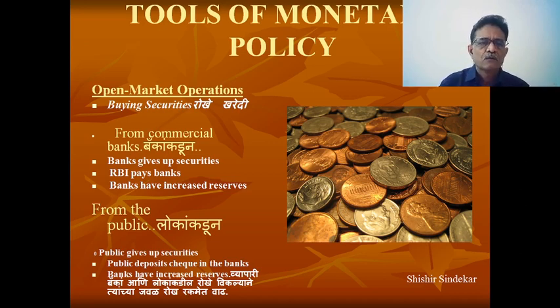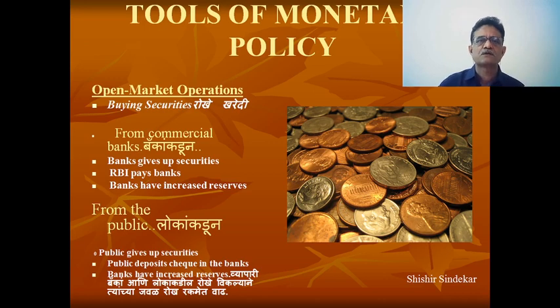Now, RBI buys these securities from the commercial bank. Then what is going to happen? The bank gives up those securities to the RBI, and the RBI pays the bank in cash. Now more cash is available with the commercial bank. With that more cash, they can provide more loans to their customers. So banks have increased reserves with themselves.